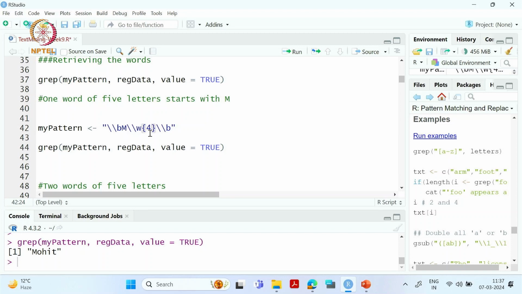If you do 5 here and run this, it will give Mukesh. Because we have already specified M as a letter, and after M there are 4 letters for Mohit, and for Mukesh, after M, there are 5 letters. Okay.